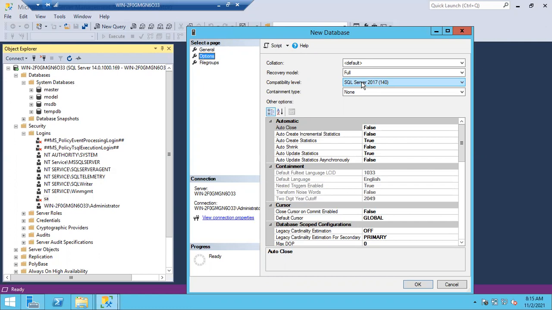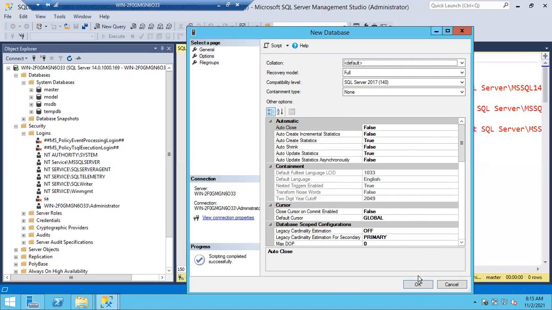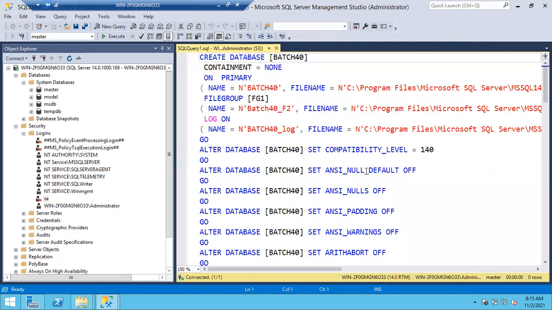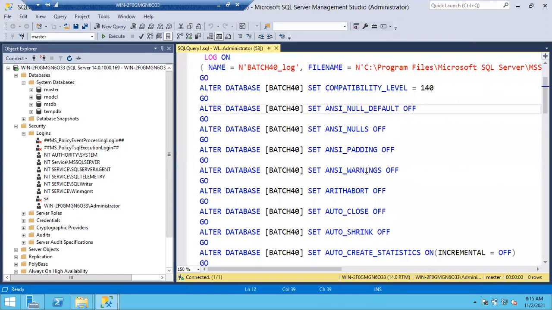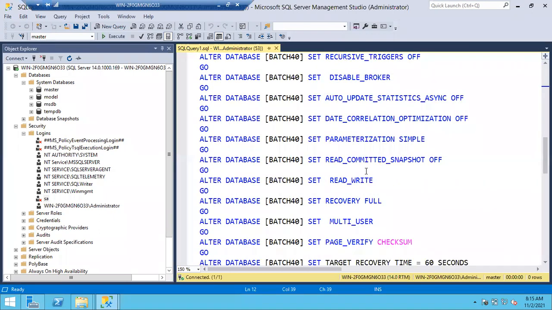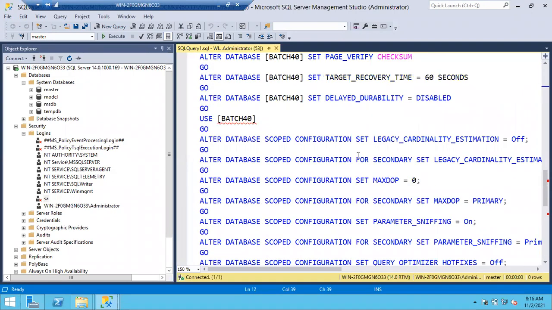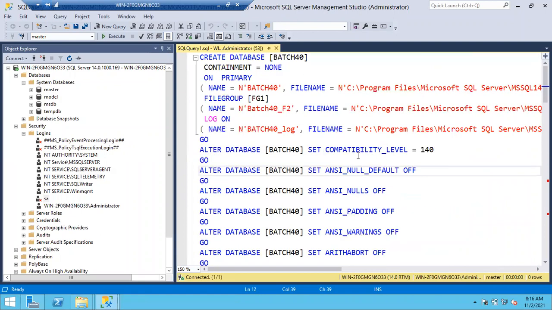Usually there is no need to change this compatibility level, keep it as it is and leave the containment type and all. Let me generate a script for this action, whatever we did, and I'll show you how much script will run once you click OK. Once you click OK, one script runs in the background, and only then is the new database created. Let me minimize this window. See here, if you want to create a database, see how big the script is. Can you remember this script to create any database? No, sir. Okay, so this is the big script.